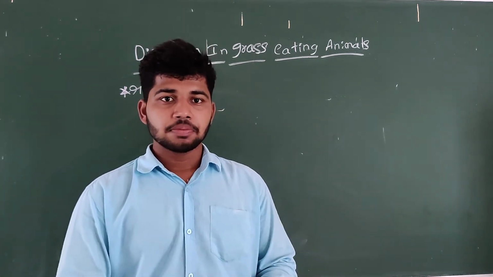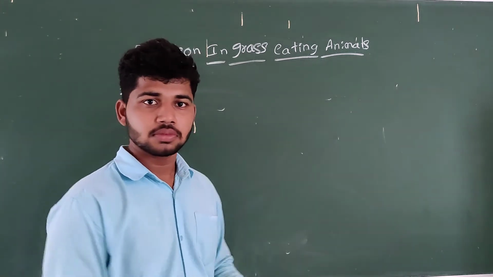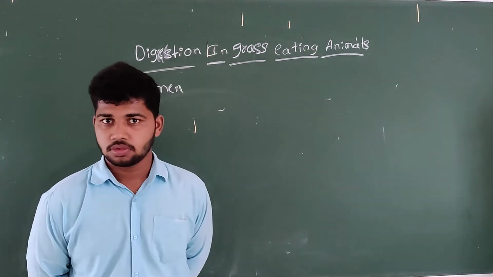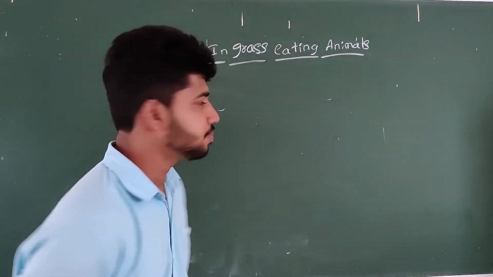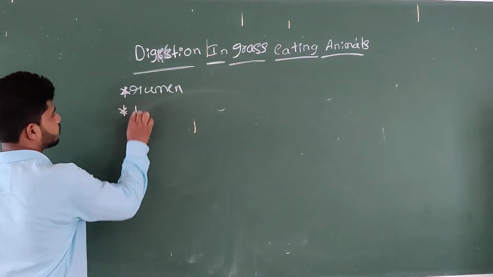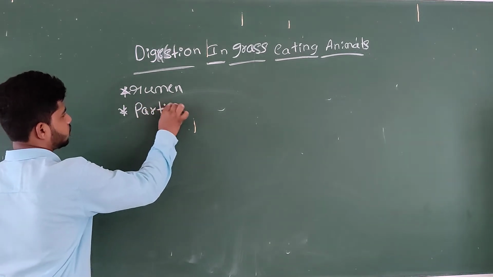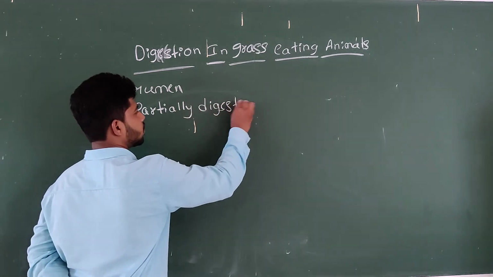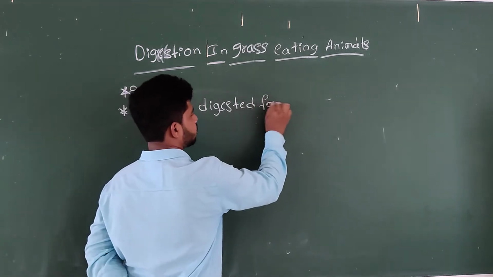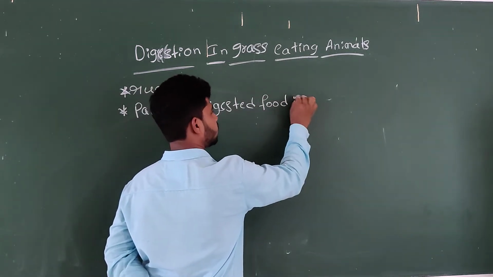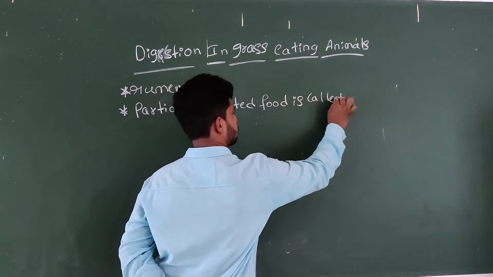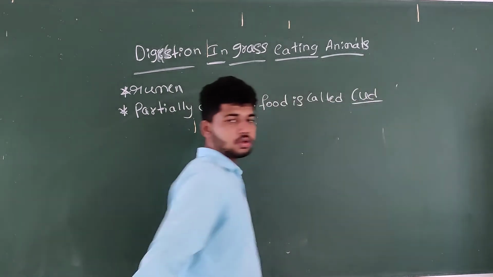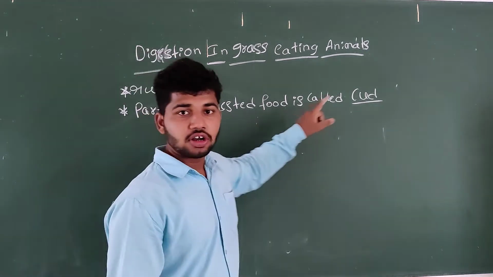The food is stored in the part of the stomach called the rumen, and the partially digested food is called cud. Partially digested food is called cud.